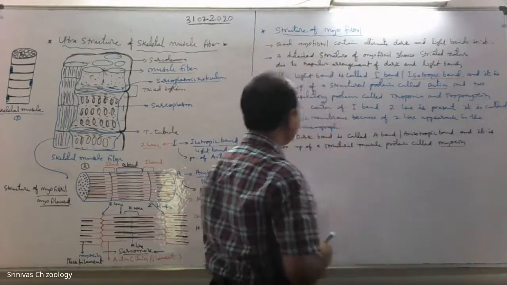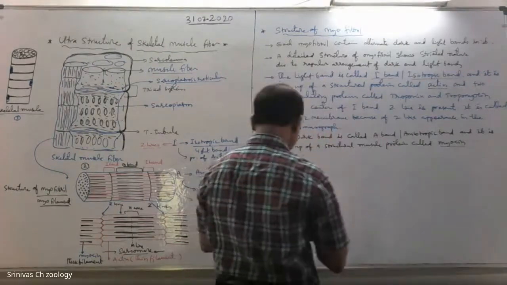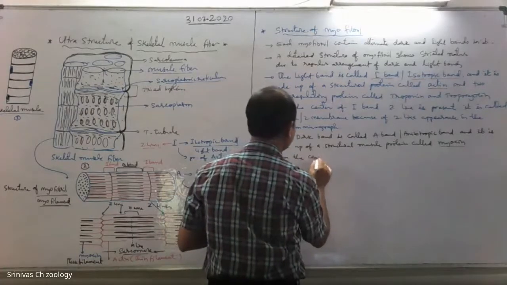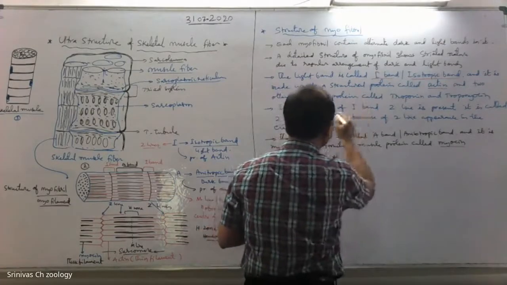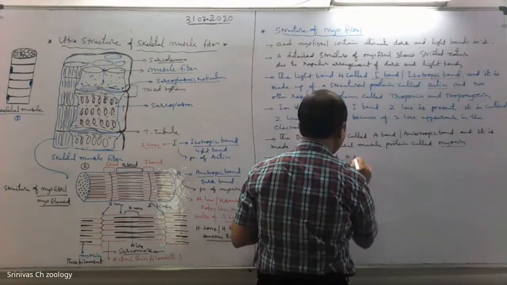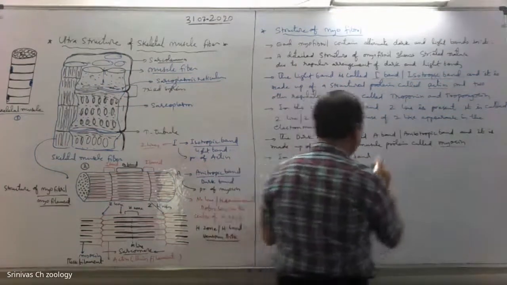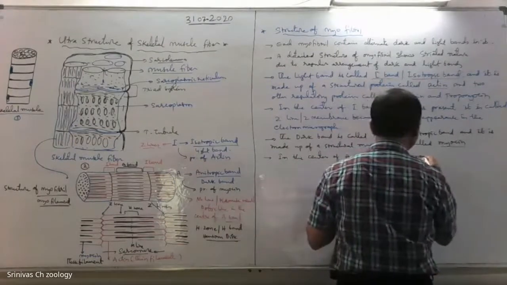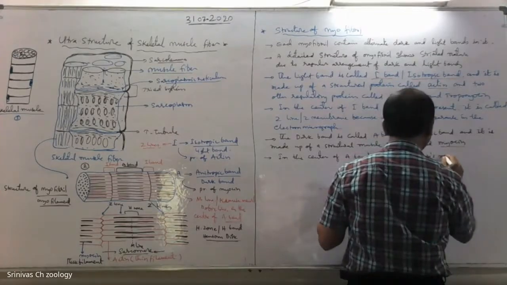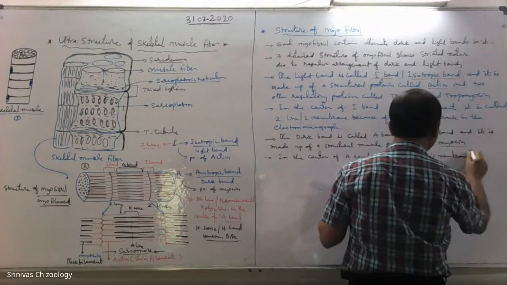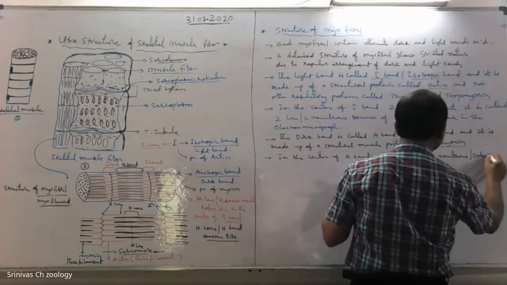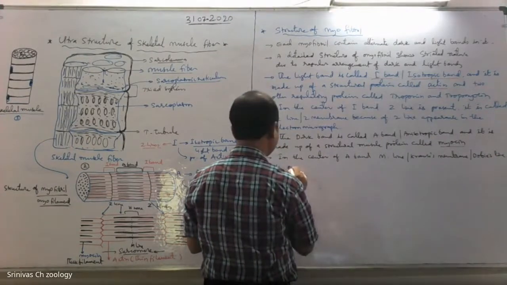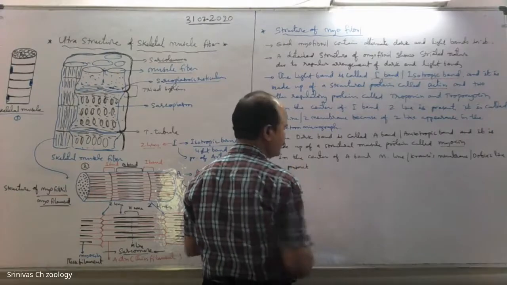In the center of the A band, the M line is present. The M line is also called the pars membrane or Dobbie's line.